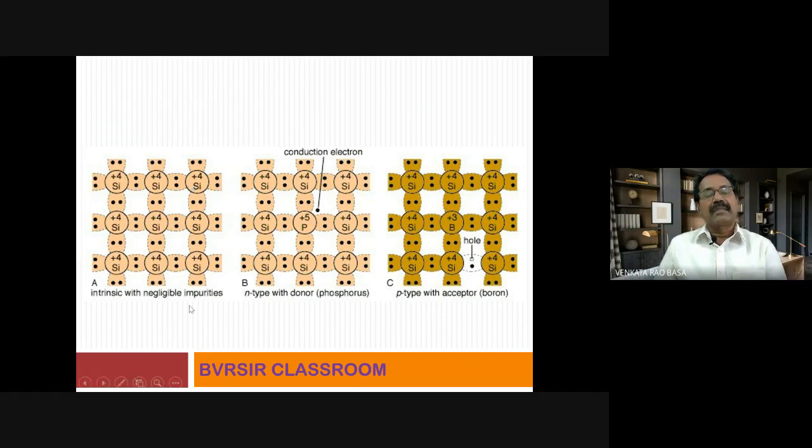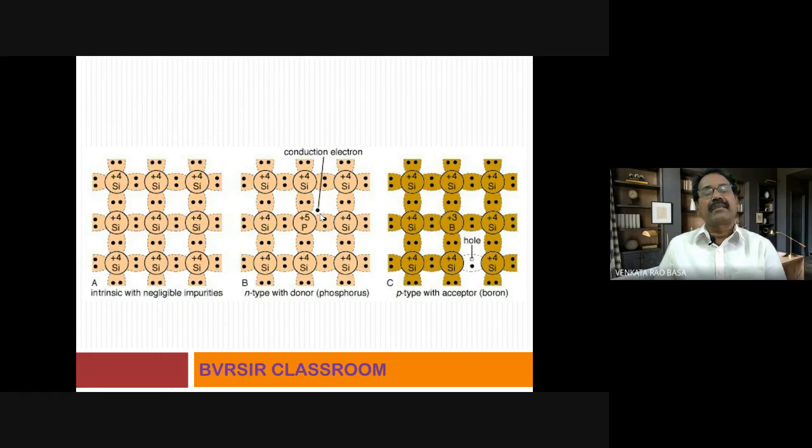Now, observe this diagram, you are adding a 5th group element like phosphorus. Just now in the previous slide, I explained that phosphorus belongs to the 5th group. So in the valency level, it has 5 electrons. But here, you observe this network structure, it requires only 4 electrons. Now what happens to this 5th electron? This 5th electron is free.